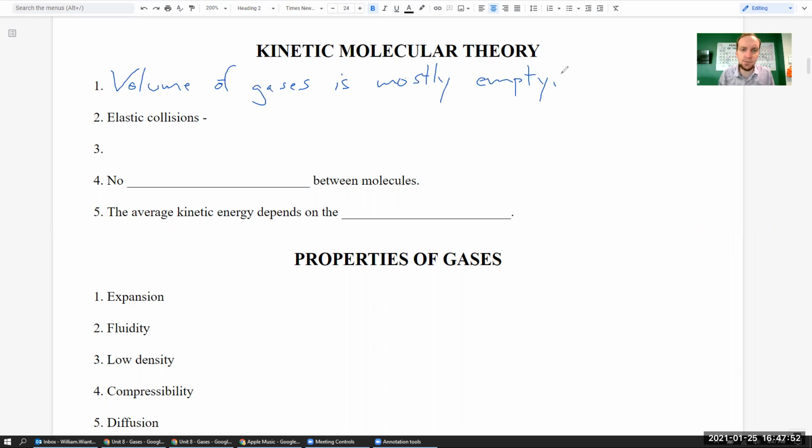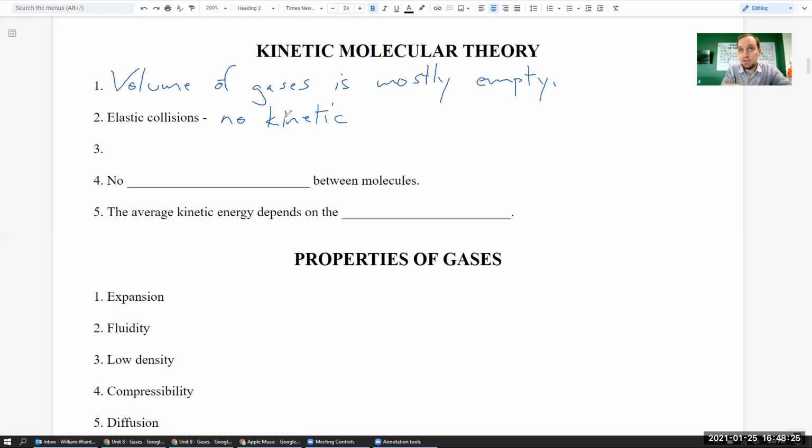But basically what that says in regular English is that the volume of a gas, however large it is, is mostly empty. Again, this is not terribly surprising. The next thing is that their collisions are what we call elastic. An elastic collision is basically where no kinetic energy is lost. So if you think of a really bad head-on collision of two cars traveling down a road, when they slam into each other, that would be an inelastic collision because both of them are going to lose their kinetic energy. They're both going to come to a complete stop, and there's going to be a massive amount of wreckage.